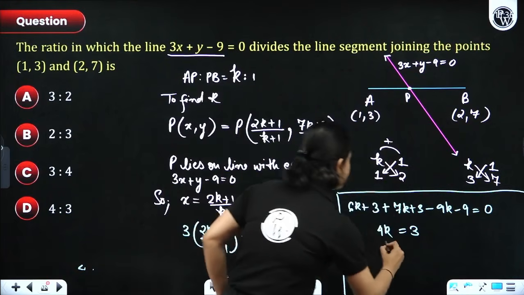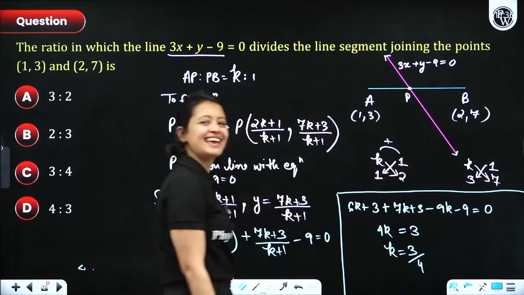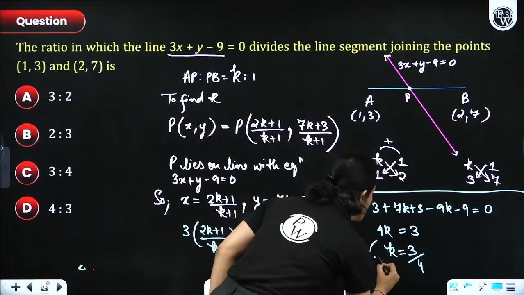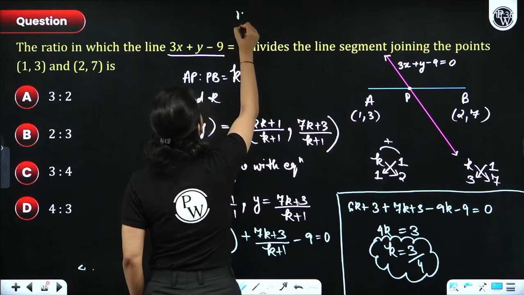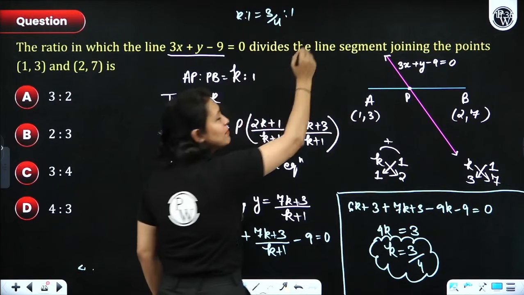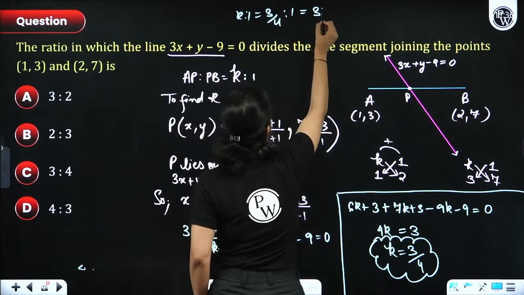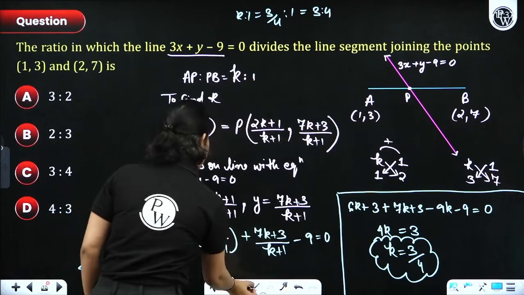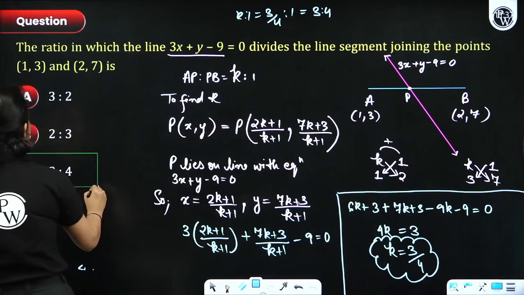Okay. Now finally the answer is what? k is equals to 3 over 4. k is equals to what? 3 over 4. Okay? So what is the ratio, everyone? The ratio is k ratio 1. So that would be 3 over 4 ratio 1. You can multiply both the sides with 4, right? So this will become 3 ratio 4. So what's the answer, everyone? The answer for this question is option number C.